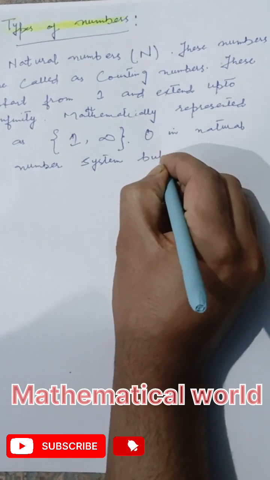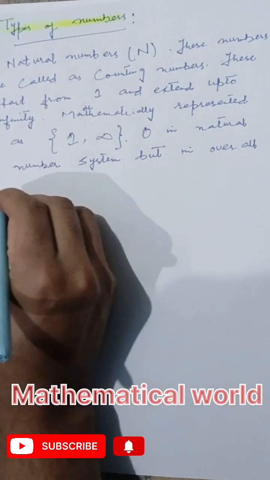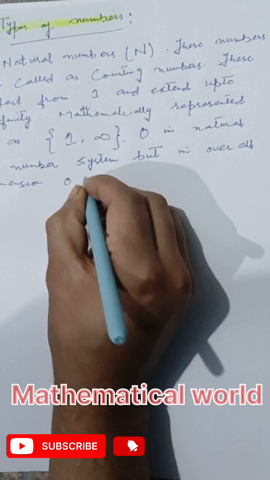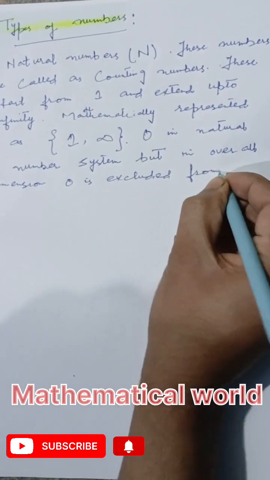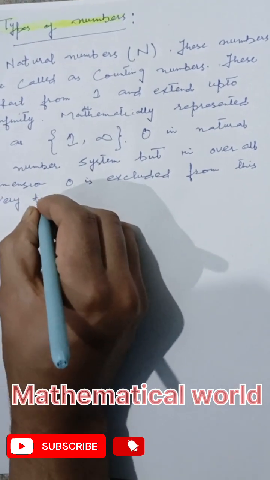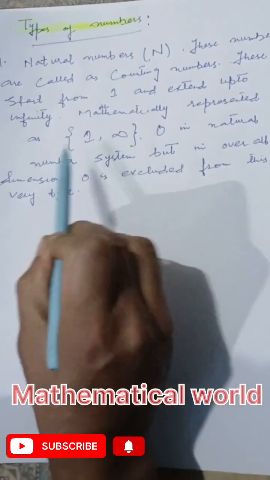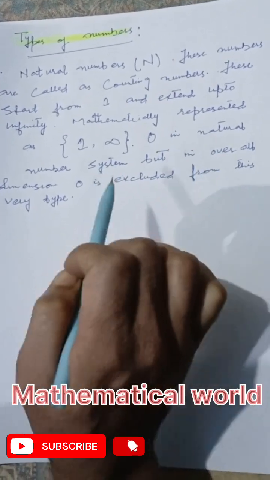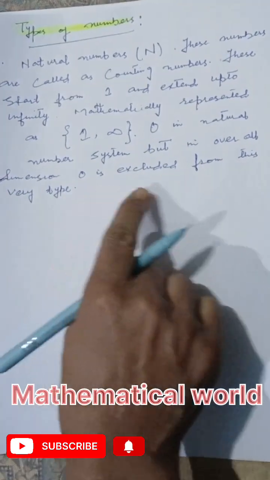But in the overall dimension, zero is excluded from this type. So the natural number system contains the numbers from 1 up to infinity.